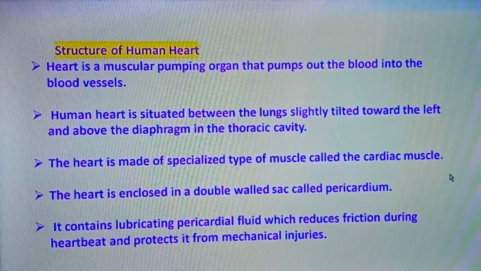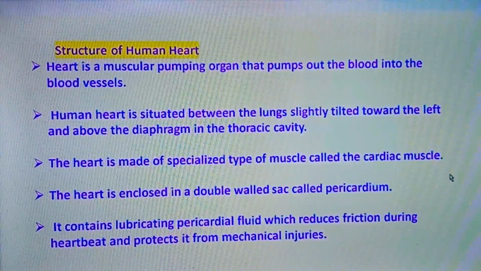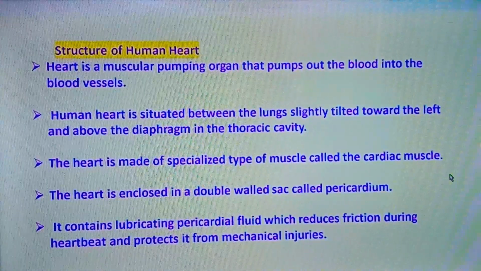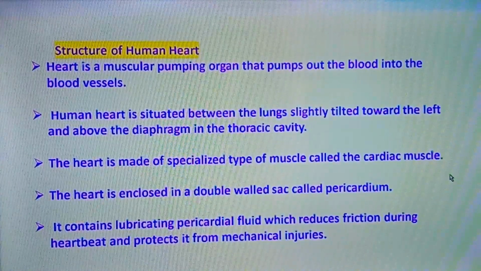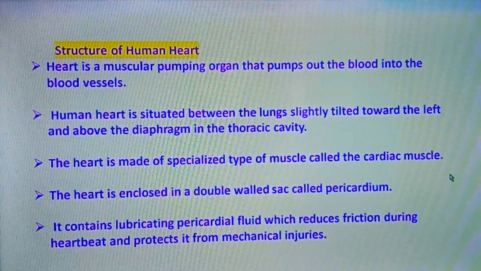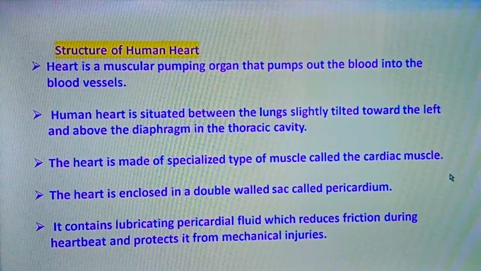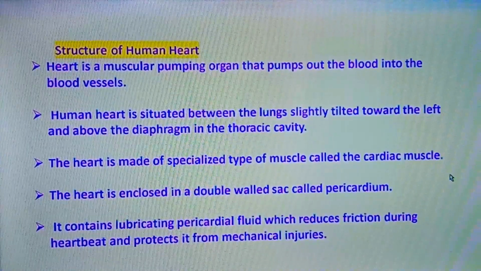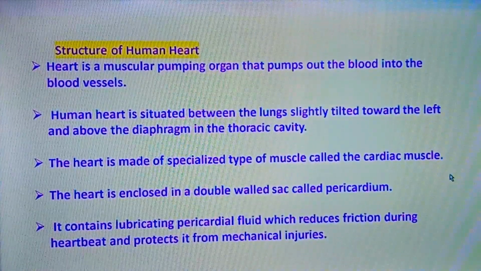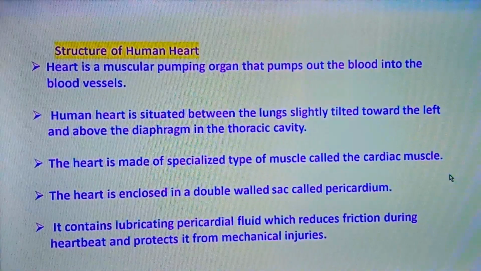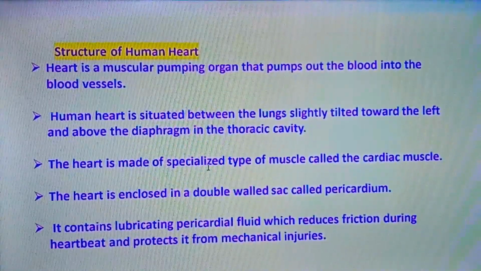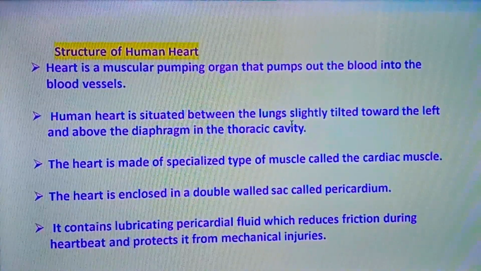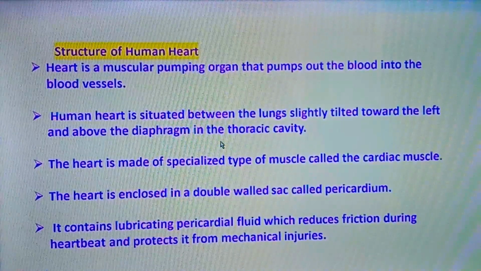Next we shall pass on to the structure of the human heart. The heart is a muscular pumping organ that pumps blood to different regions of our body. The heart is situated between the lungs, slightly tilted towards the left and above the diaphragm in the thoracic cavity. This is the location of the heart: between the lungs, slightly towards your left, above the diaphragm in the thoracic cavity.